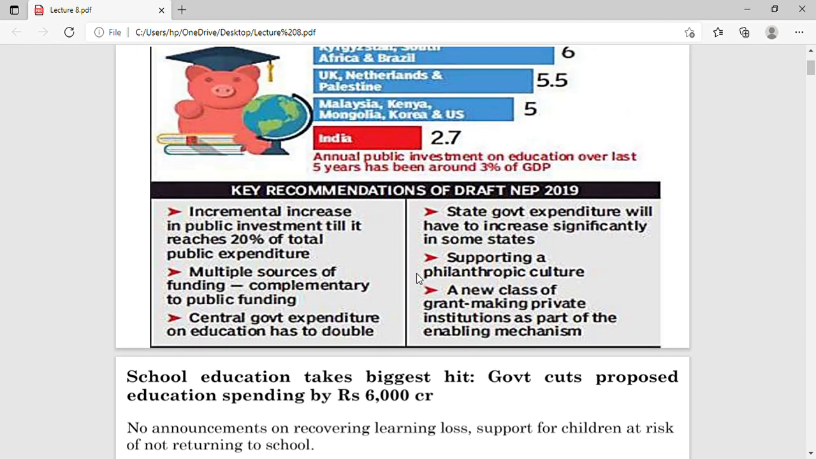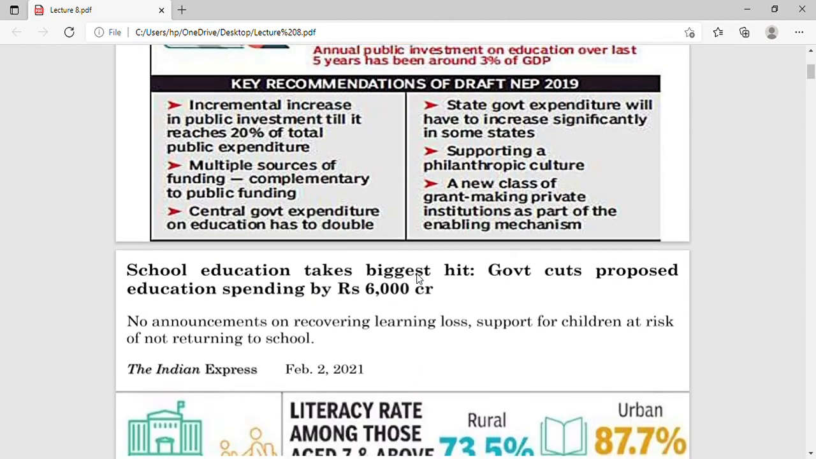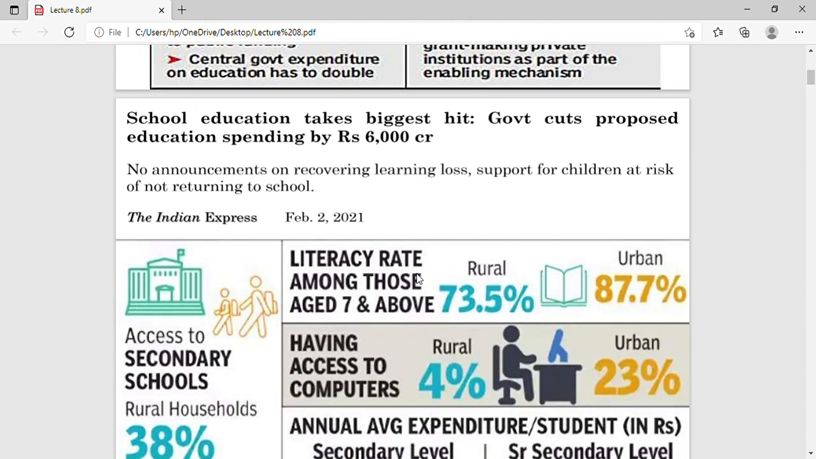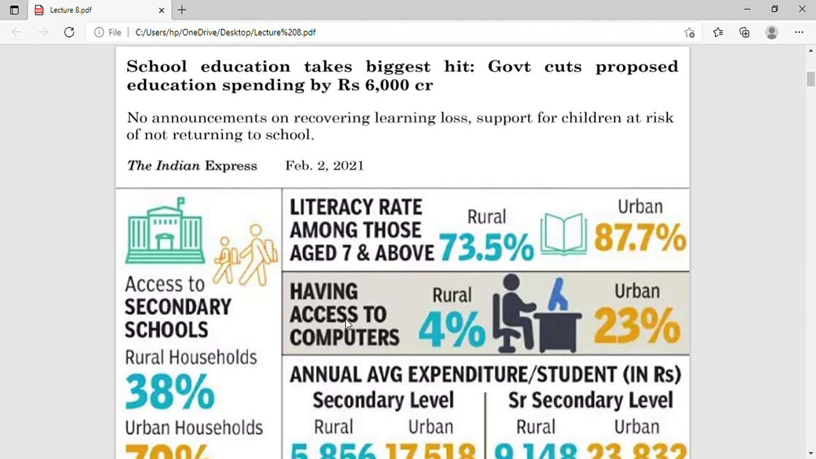It is an article you can read, 5%. School education takes the biggest hit. Government cut proposed education spending by 6,000 crore. This is the recent Indian government GDP data on education, showing how much they have cut education.